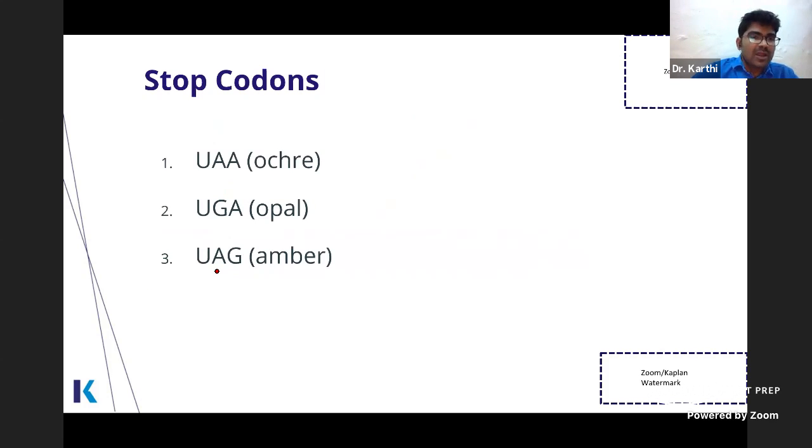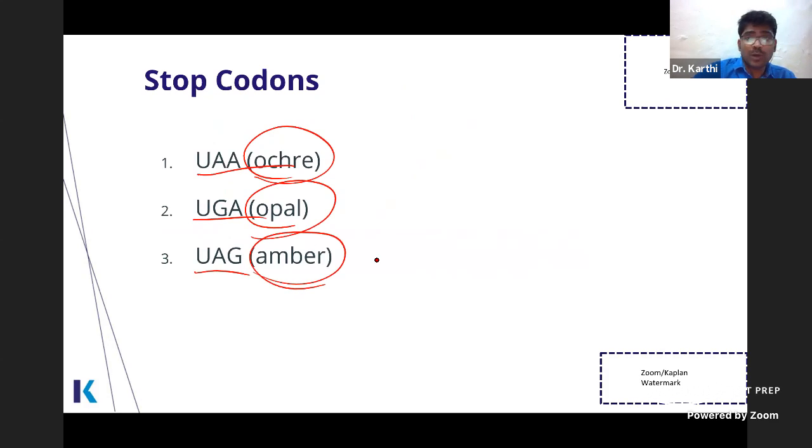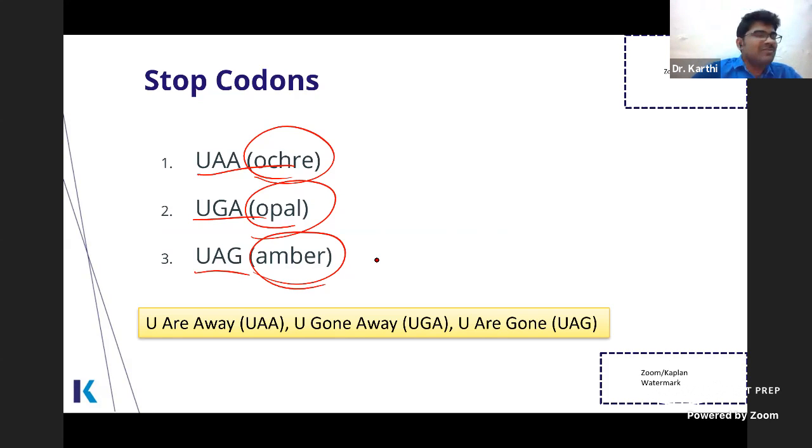Stop codons: UAA, UGA, UAG. These are the names for the stop codons. They can just ask you which is the amber codon; then it will be UAG. How to remember the stop codons? It's a fun mnemonic: you are away, you gone away, you are gone. That means these do not code for any amino acid. Let's say, okay, stop the translation, go. So that's why: you are away, you gone away, you are gone.